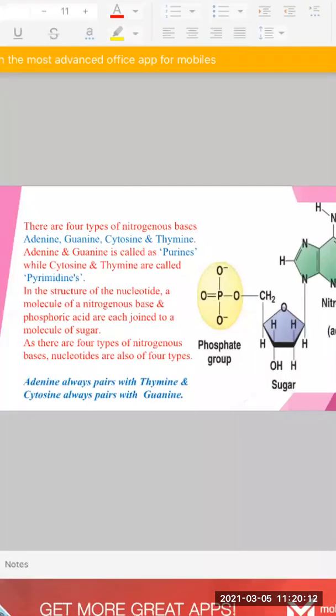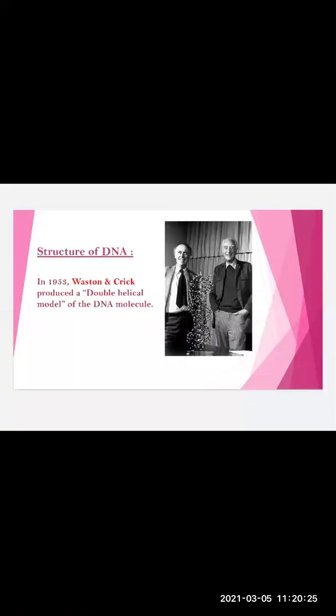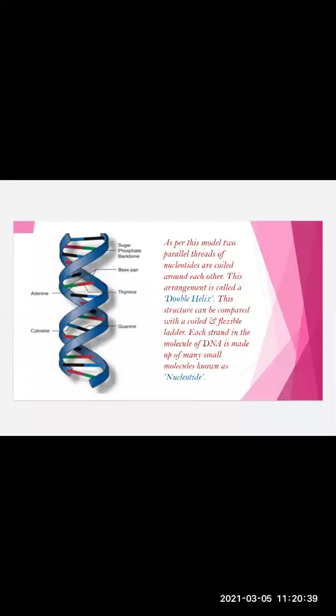DNA is composed of 4 nitrogen bases: adenine, guanine, cytosine, and thymine, along with the base sugar, that is phosphate and nitrogen. DNA का model was being proposed by Watson and Crick in the year 1953. It is a double structured helical model that was being given by Watson and Crick. So you can see in the next slide that DNA is basically a flexible ladder with all these nitrogenous bases connected to the other ladder.